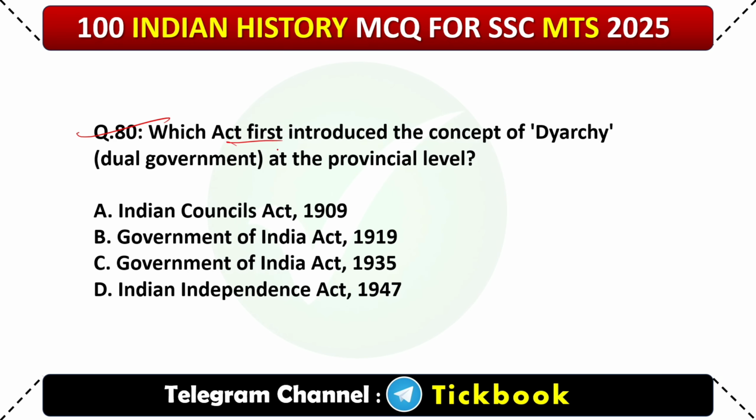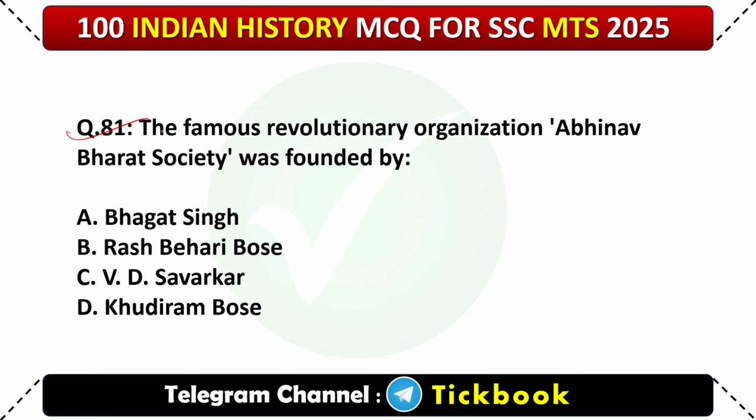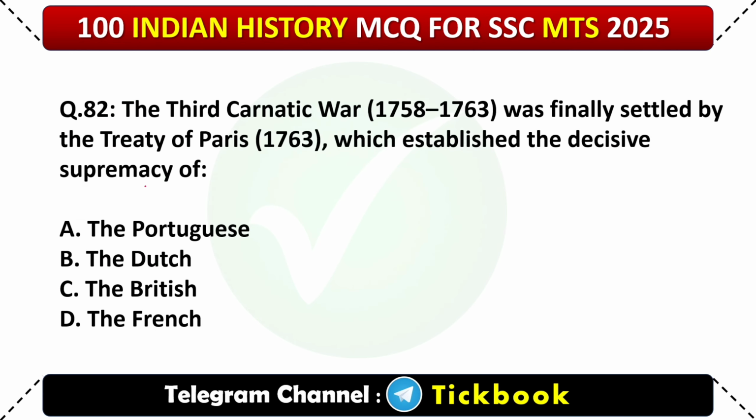80. Which act first introduced the concept of diarchy, dual government at the provincial level? Option number B, Government of India Act 1919. 81. The famous revolutionary organization Abhinav Bharat Society was founded by? Option number C, V.D. Savarkar.